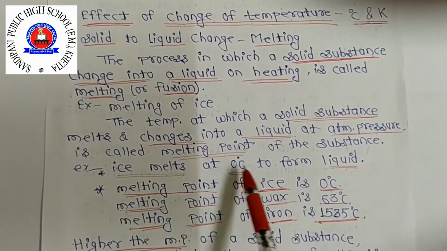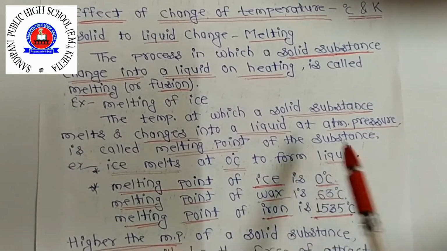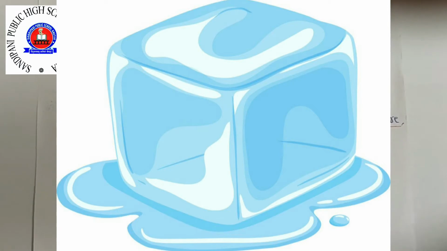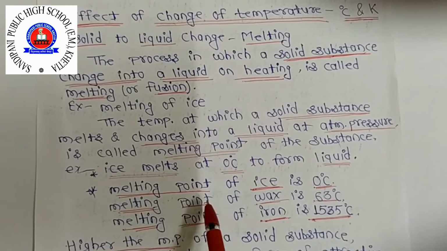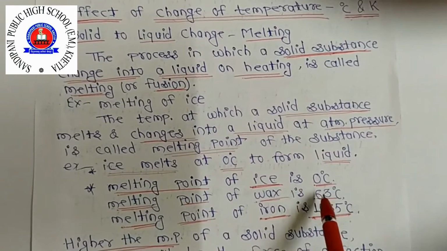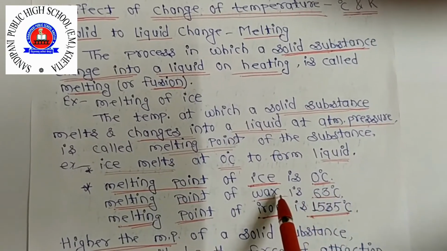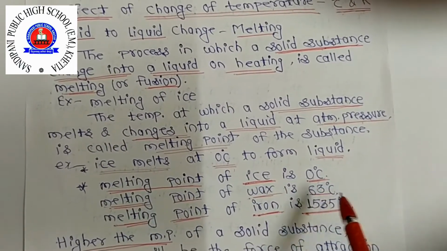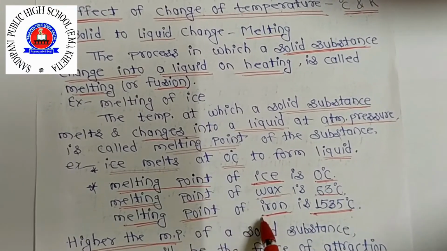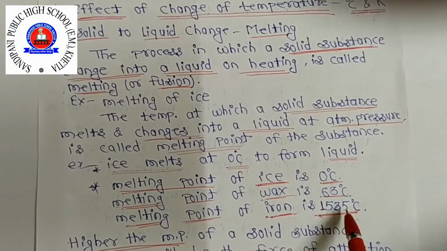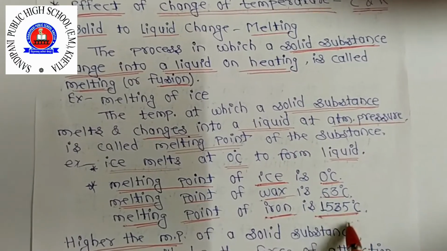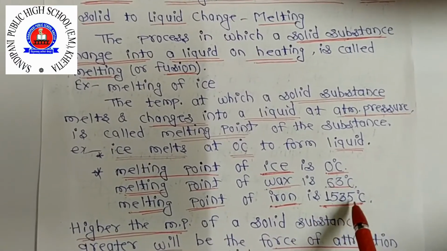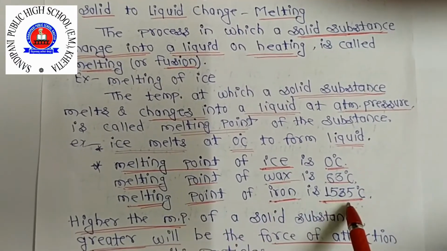Remember that ice melts at 0 degrees Celsius to form liquid, so the melting point of ice is 0 degrees Celsius. The melting point of wax is 63 degrees Celsius, meaning wax starts melting at 63 degrees Celsius. Next, the melting point of iron is 1535 degrees Celsius. Look here. And why is it higher?